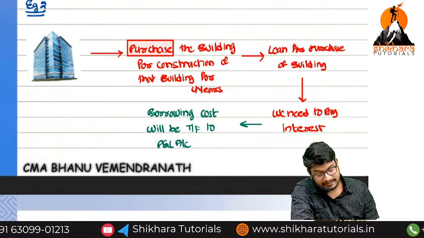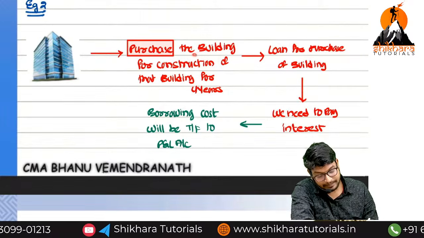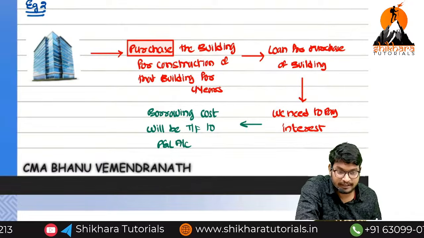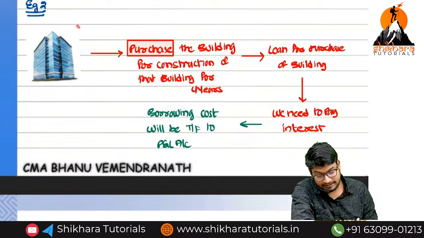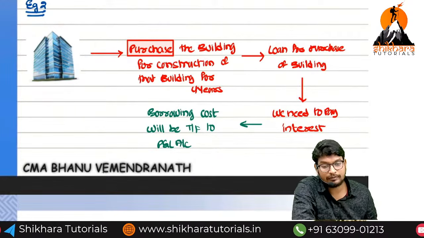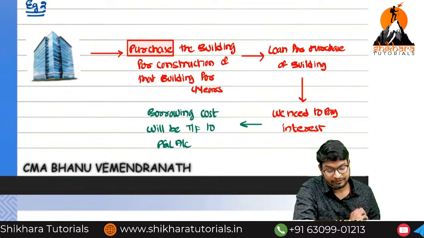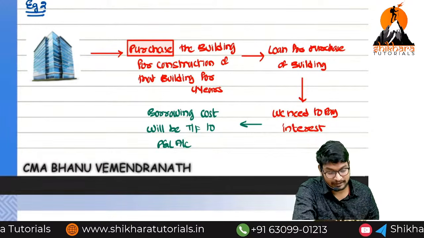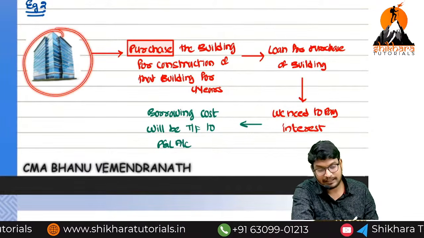We are going to purchase a building which was already constructed. For that reason, this is called a ready-made item. Before, we were planning to construct the building, but now we are planning to purchase a building which was constructed already. For that reason, this is not a qualifying asset.